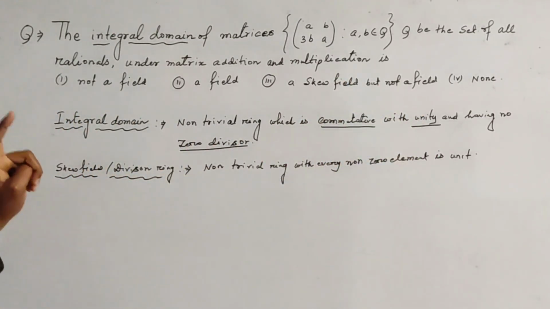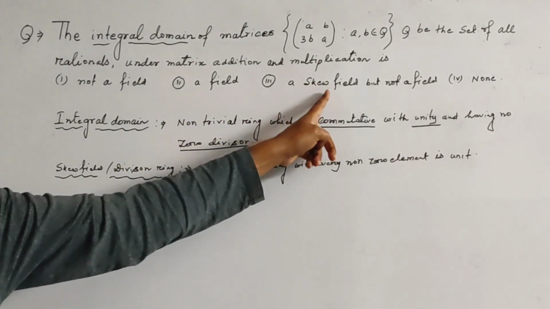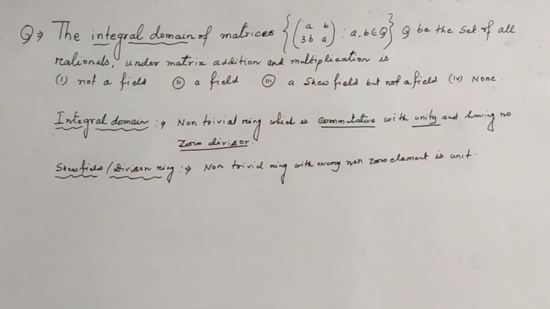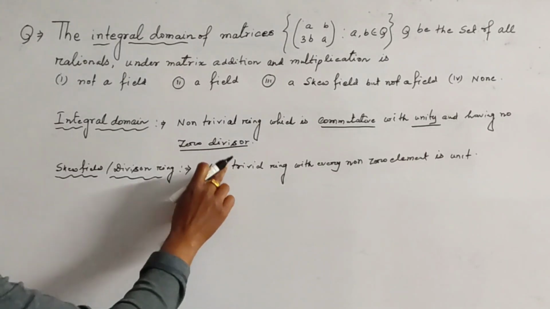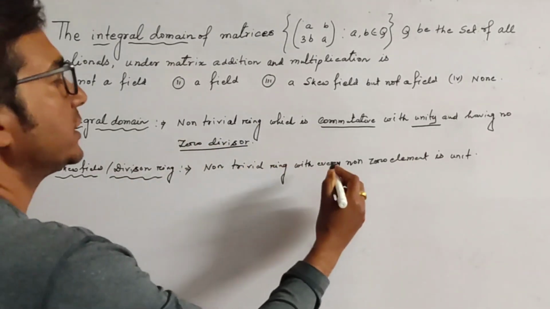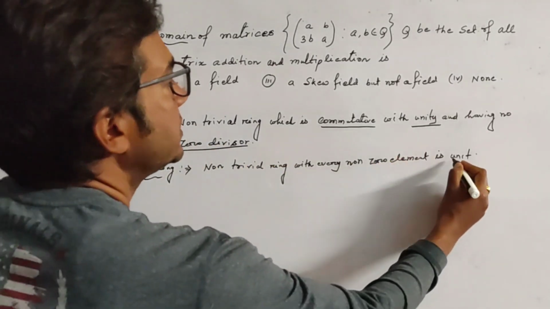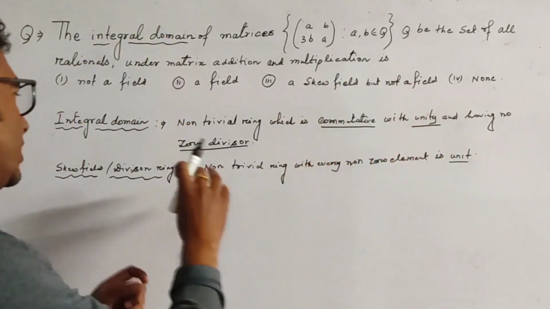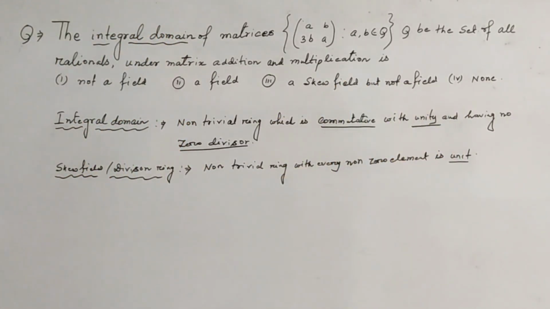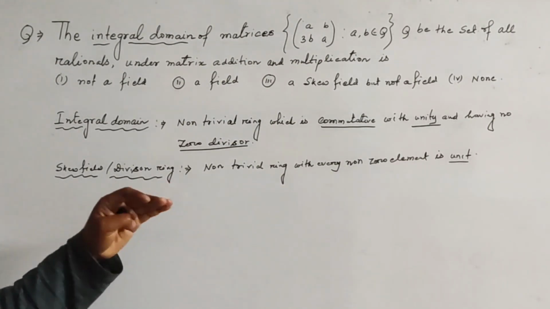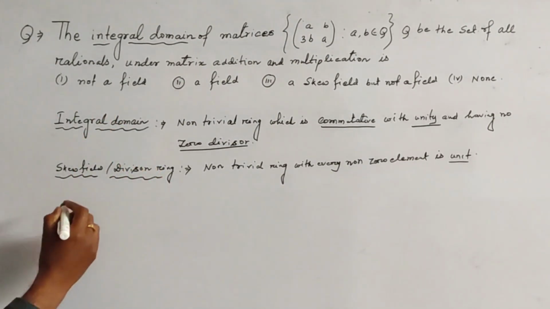Okay, and there it uses the word skew field. What is a skew field? A skew field is also a non-trivial ring, but every non-zero element is a unit. Each and every element of a skew field is a unit if it is non-zero. Now we see another piece of information.